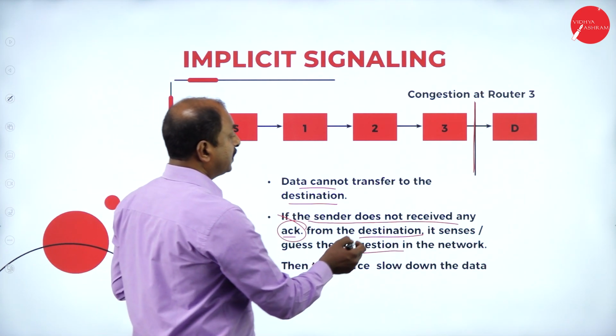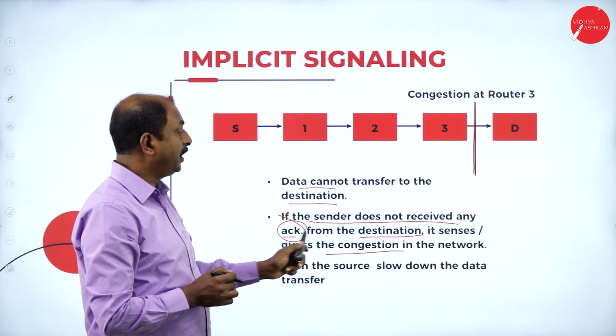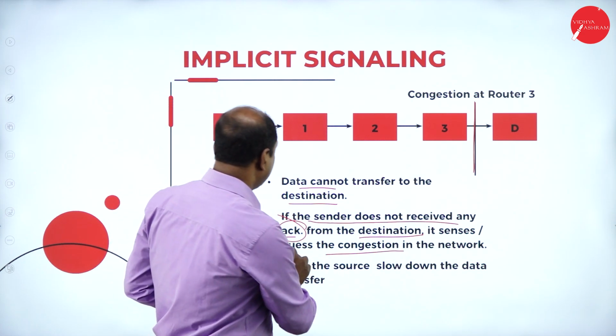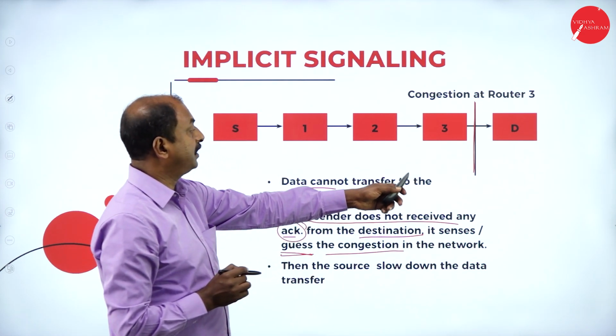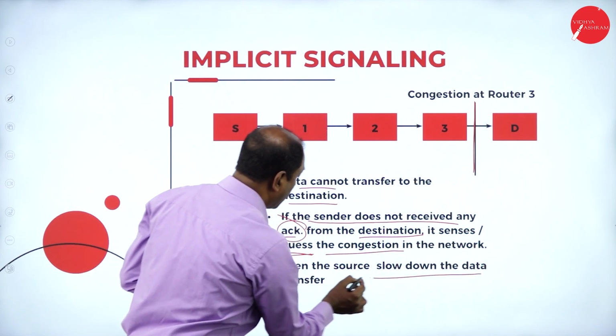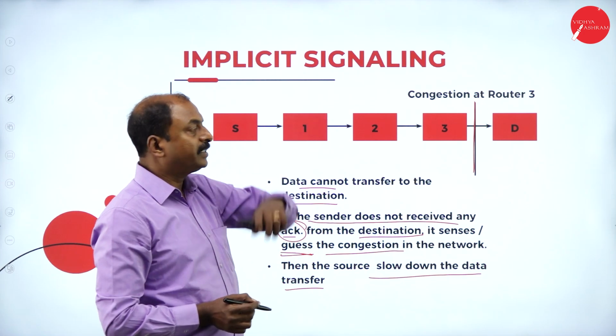Suppose the source does not receive any acknowledgement from the destination, then it assumes or guesses that there may be a congestion in the network, and it is going to slow down the data transfer. So this is implicit signaling.